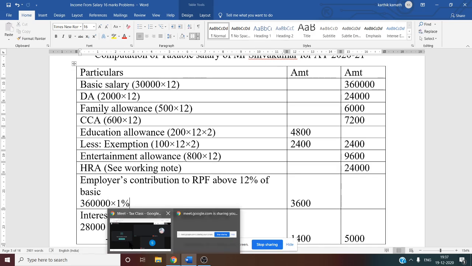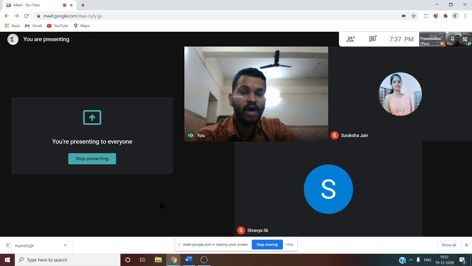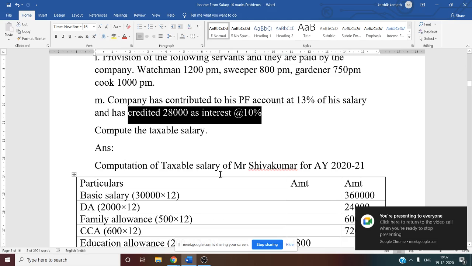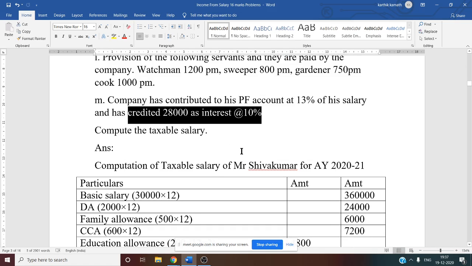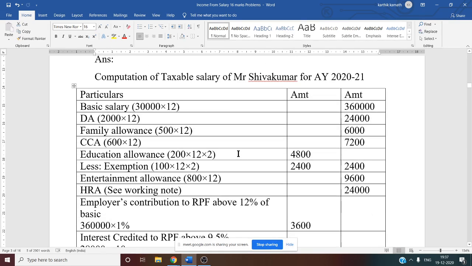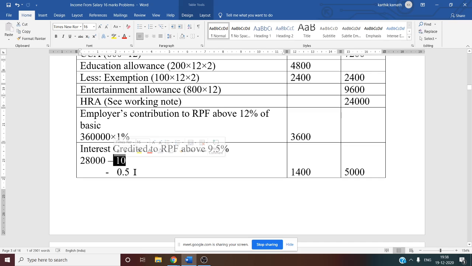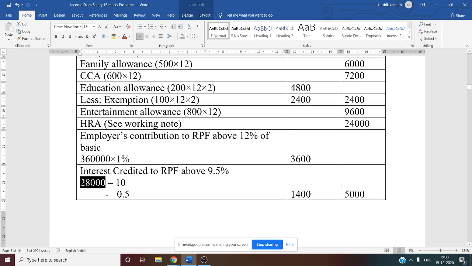Similarly, for interest on RPF, up to 9.5% it is exempt, remaining is taxable. So now you see the interest on RPF is 28,000, given in the question as interest at 10%. So here 9.5 is exempt, remaining is taxable. Like this you have to do. For 28,000, what is the original rate? At a 10% interest rate, the interest amount is 28,000. But now we want the difference amount. So the difference you have to write below, that is 10 minus 9.5, that is 0.5.